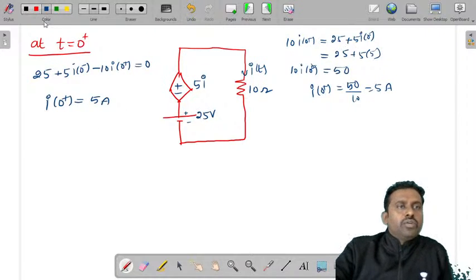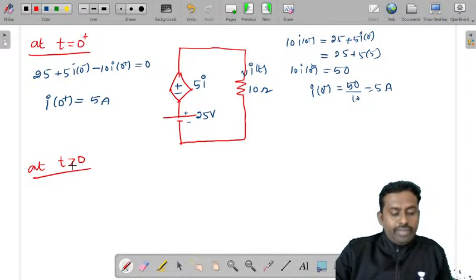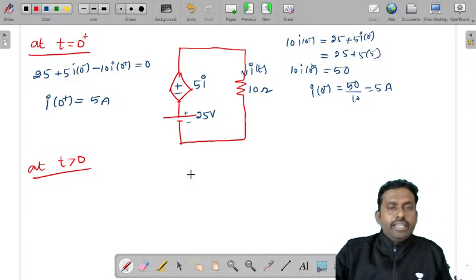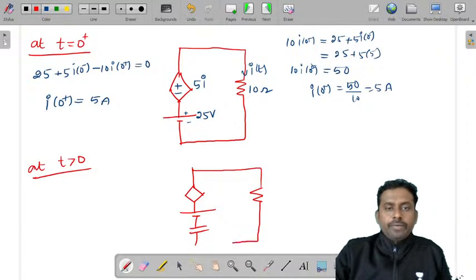So at t greater than 0, next. At t greater than 0, we need to find the value. For this, for t greater than 0, you can take the same circuit, but this voltage source will be along with its capacitor, and you'll have this resistor.